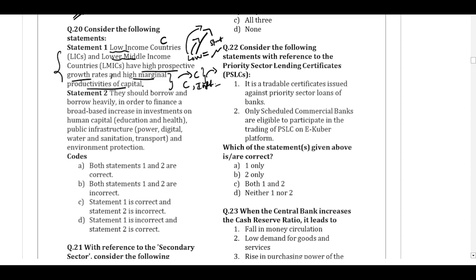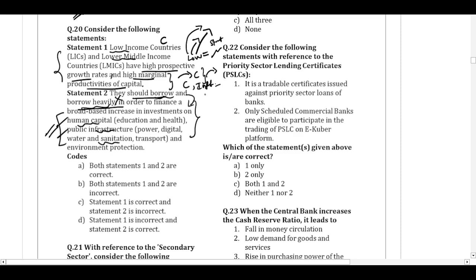So here, if we go by the technical word, borrow and borrow heavily, then it becomes wrong. But if we say that various economists have suggested the lower income countries to borrow and invest into the human capital, public infrastructure, and water and sanitation so that they can develop, that perspective will be true. But we will go by the statement literally, and they have said that borrow and borrow heavily in order to improve the human capital, public infrastructure.